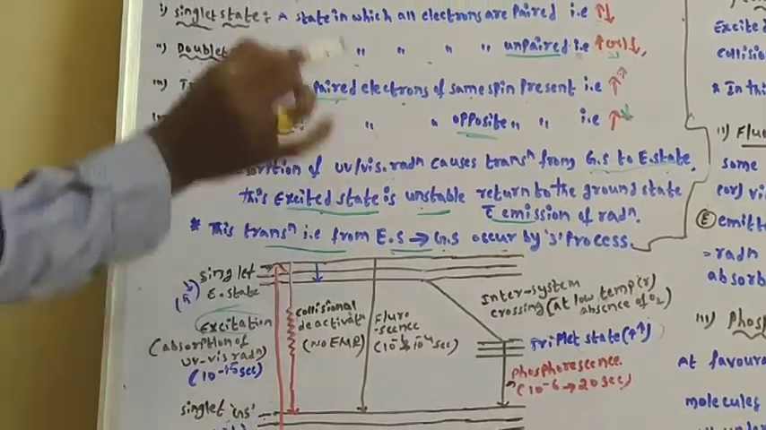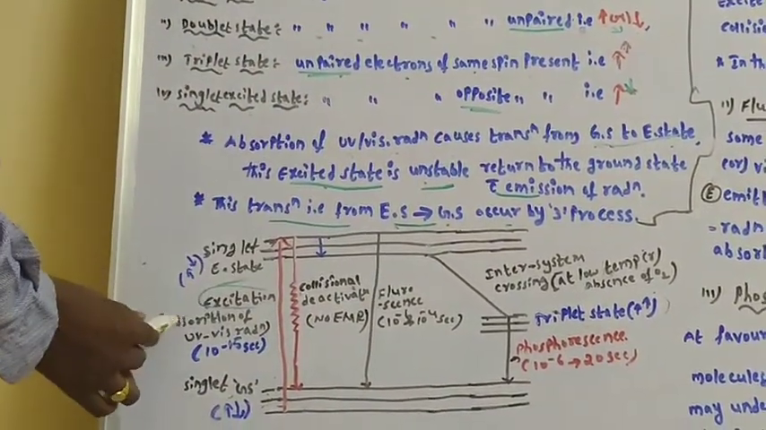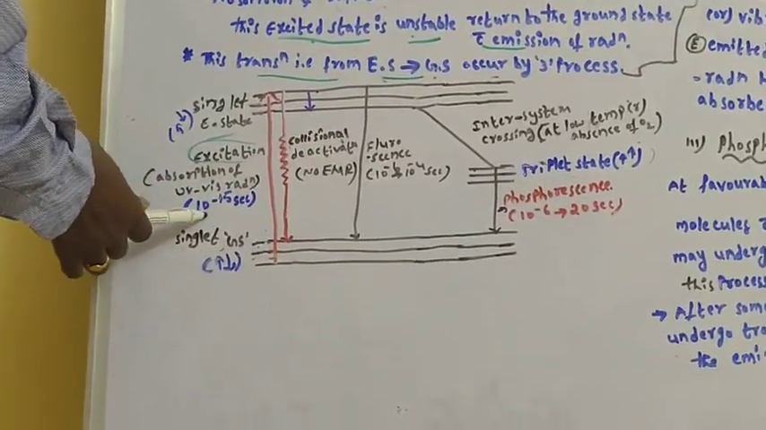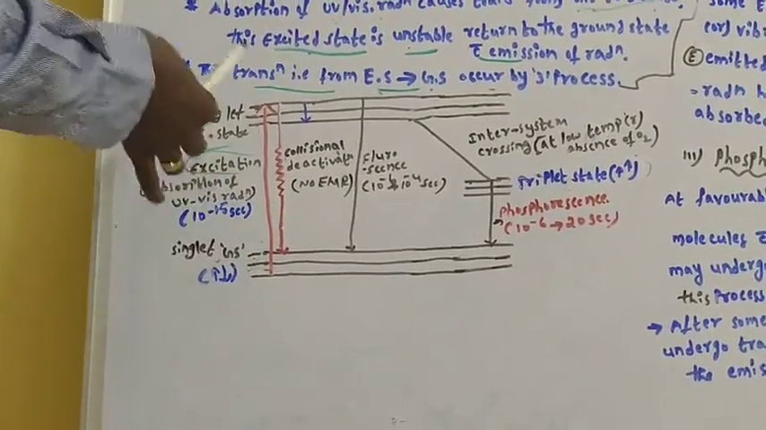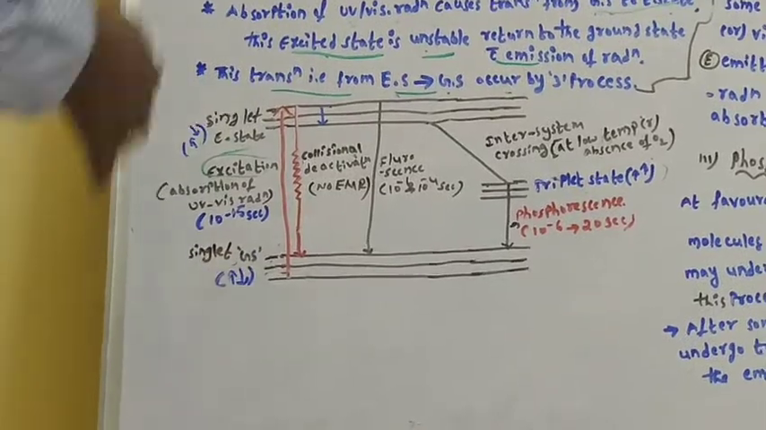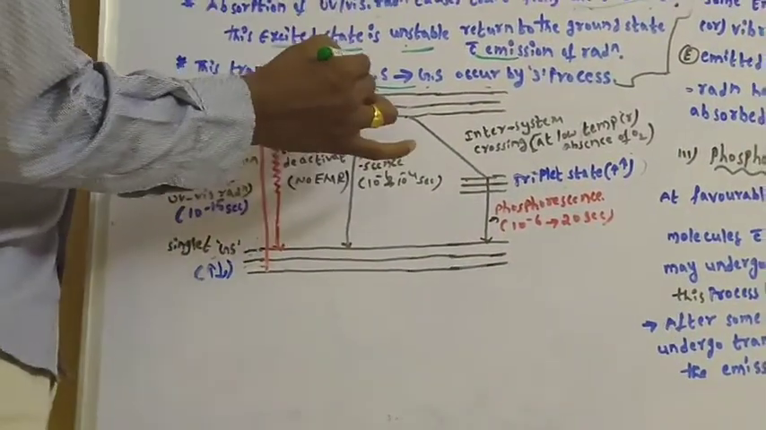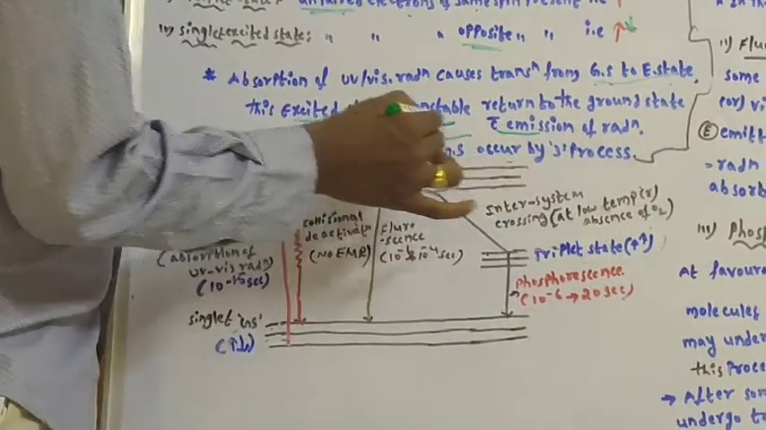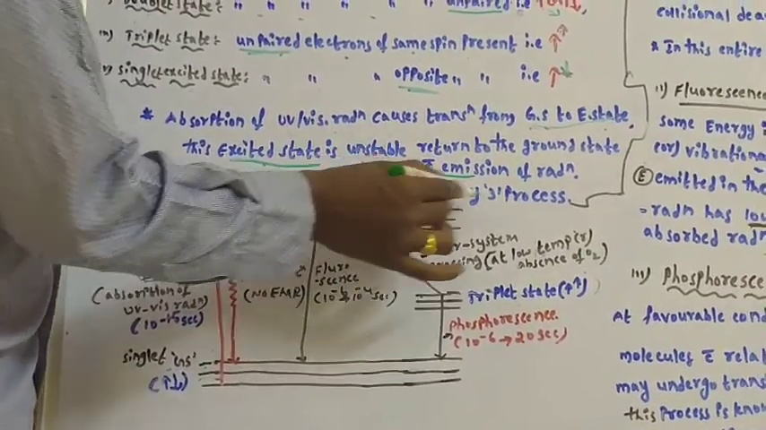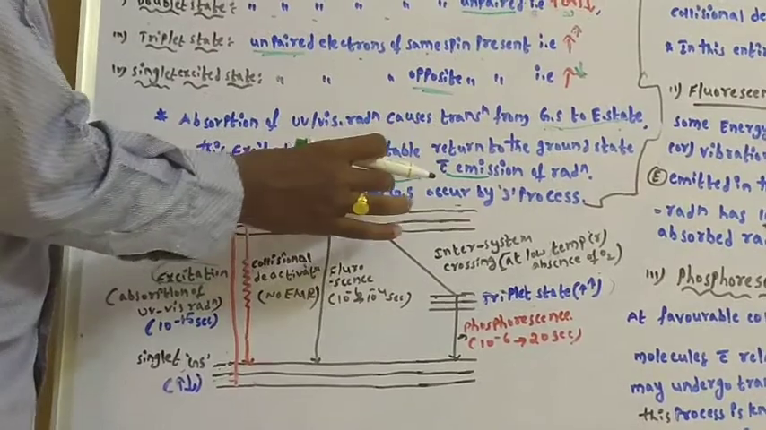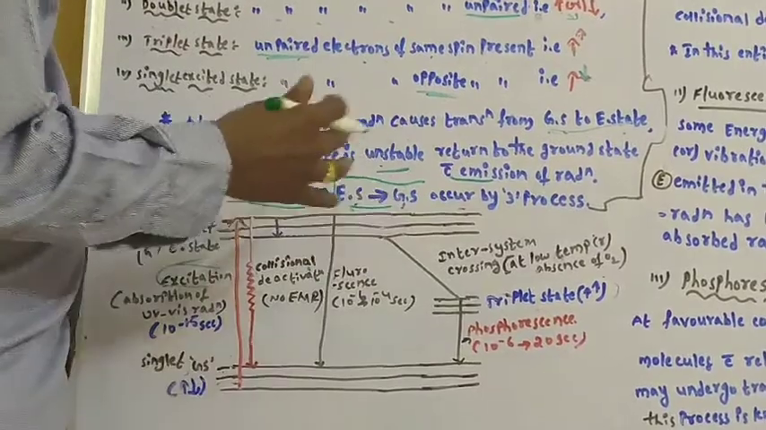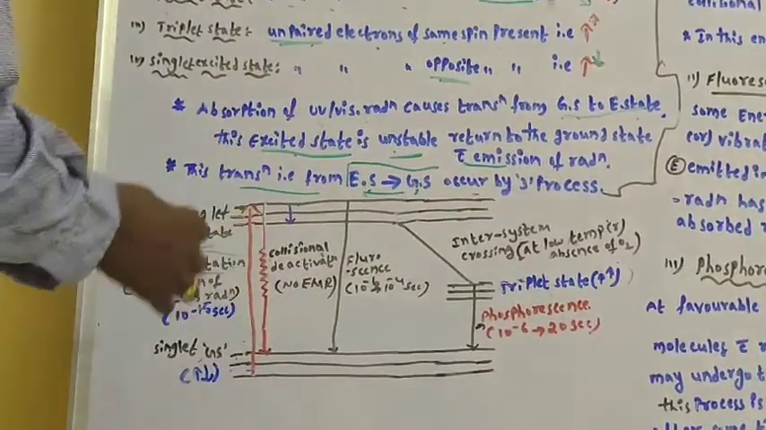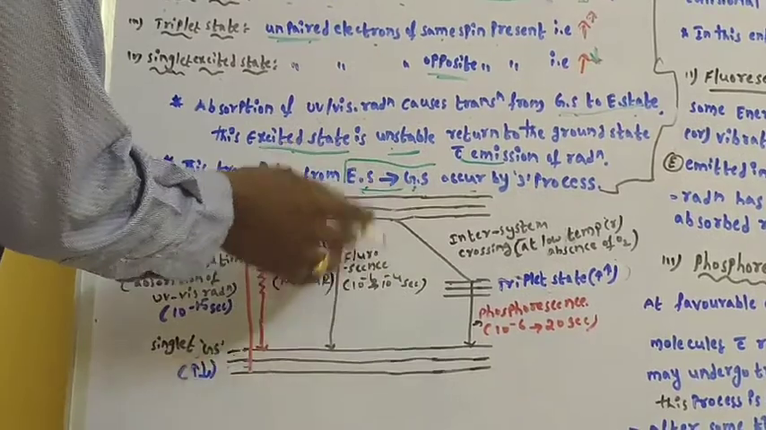The moving of the molecule from ground state to excited state is known as excitation. How does it occur? It occurs by absorption of UV visible radiation. I have given the time: it occurs within 10 to the power of minus 15 seconds. Mainly we need to know that the return from excited state to ground state occurs by three processes, because the excited state is unstable. The return to the ground state with emission of radiation occurs by three processes.